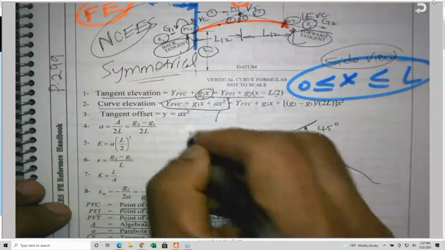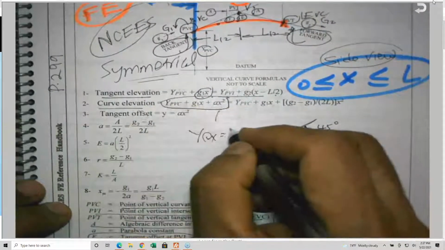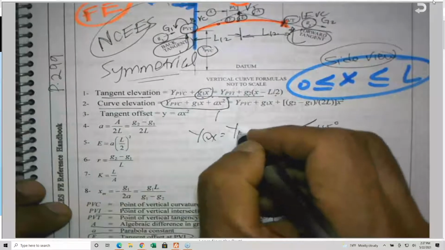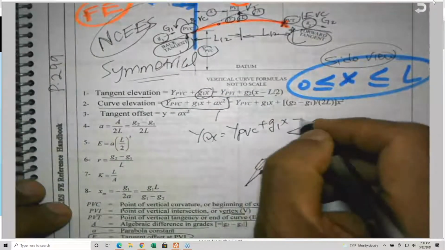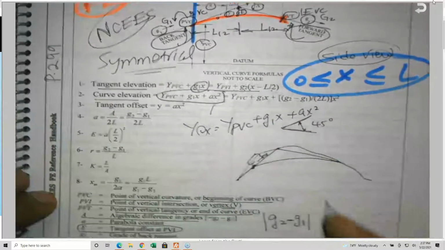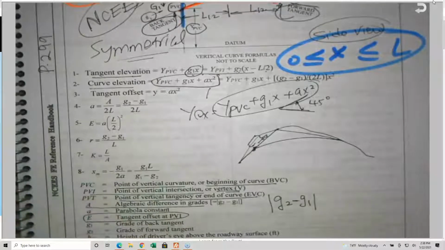So Y at any distance X, which is the curve elevation, is equal to the Y of the BVC, plus G1X, plus AX squared. This is the equation for a parabola. As we know from calculus, a parabolic curve, or the parabola, is second order.